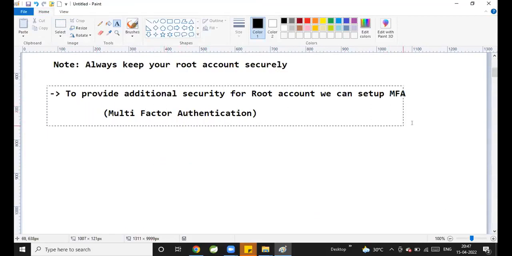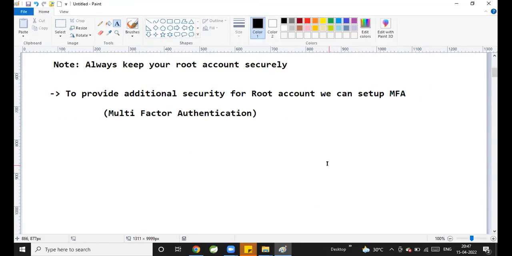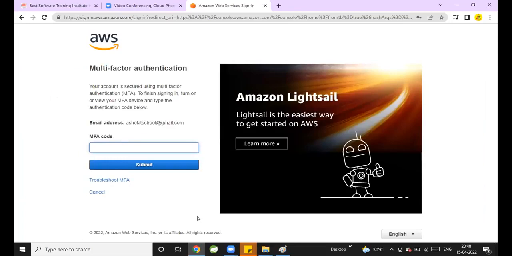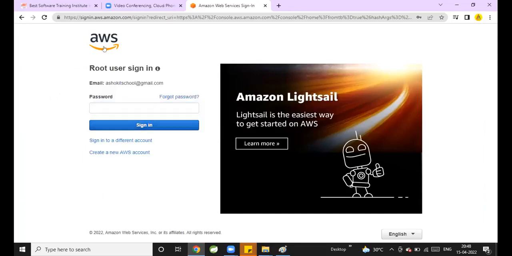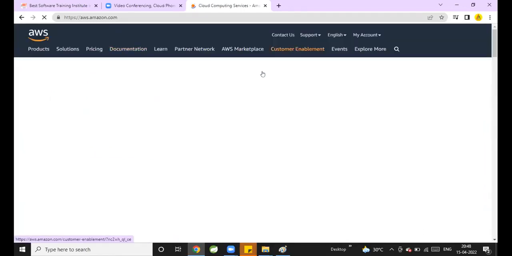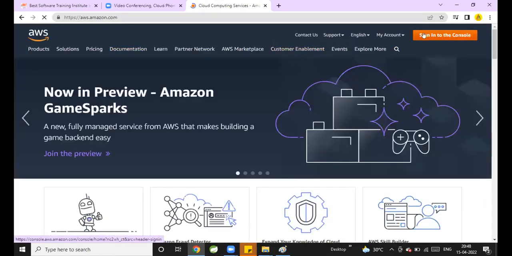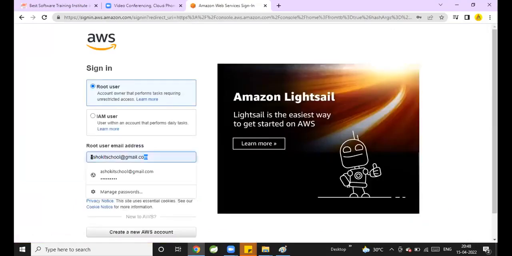What can we do, guys, to set up additional security for the root account? We can set up multi-factor authentication for the root account. Now see how we can set up this multi-factor authentication. Now click on sign in. Guys, if I give you my username and password, can you log in to my root account? Is it sufficient to log in with just the email ID and password?